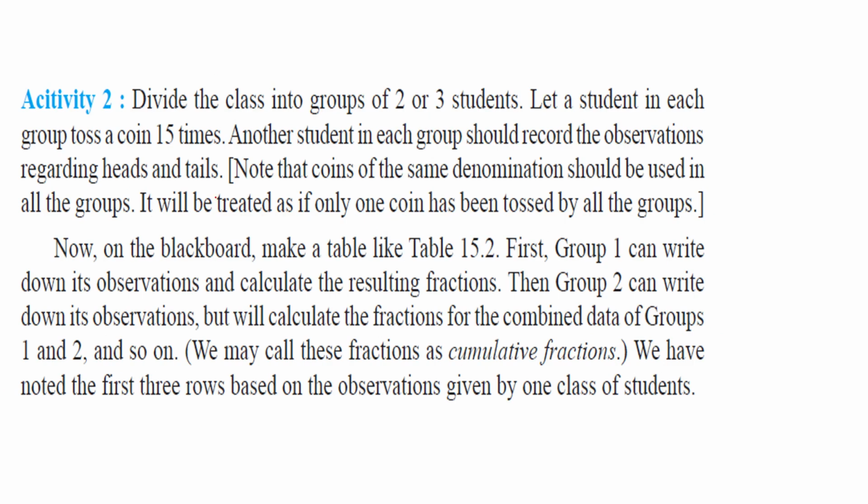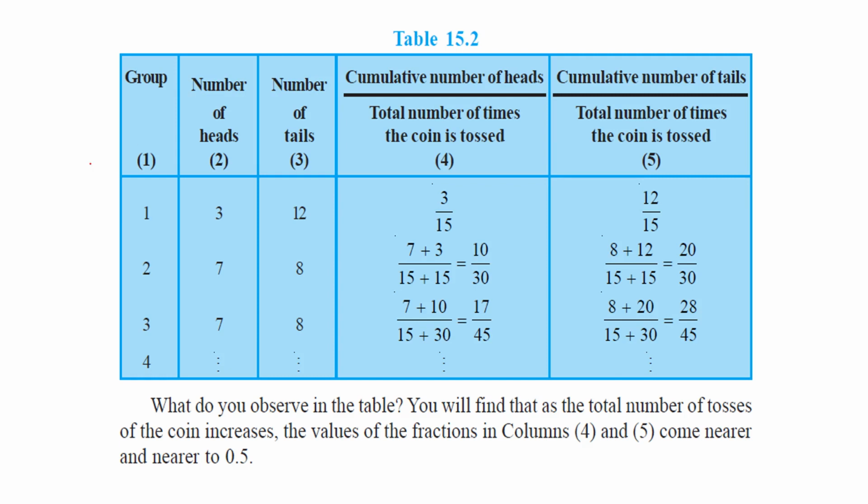Now you can do another activity. When we have a group, the number of heads is 3 and the number of tails is 12. Try to find the cumulative probability of head. This is 3 by 12 plus 3, that is 15. And the cumulative number of tails is 12, so 12 by 15, the total being 15.